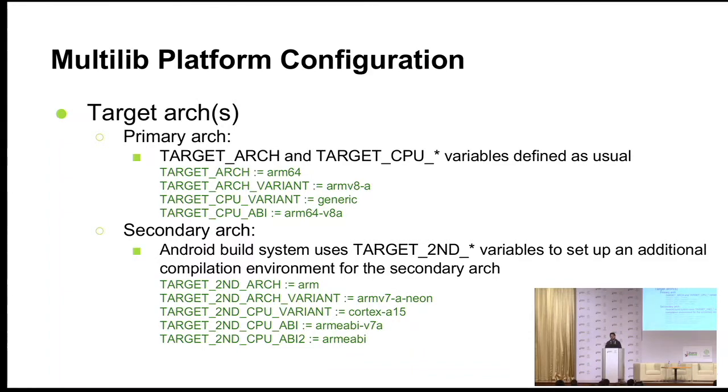Secondary architecture is where you specify your 32-bit architecture. So you use target 2nd arch or target 2nd, all the same variables which you use to specify for the primary architecture. So this is an example of an ARM 64-32 configuration. You have specified the target architectures. Once this is set, the Android build system will take care of choosing the correct toolchains for you, and it will initialize all your build environment. So you don't have to do it unless you want to set it explicitly. I'll cover those things in the next slides.